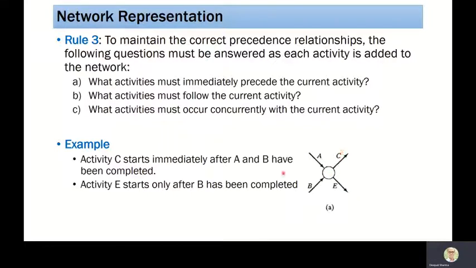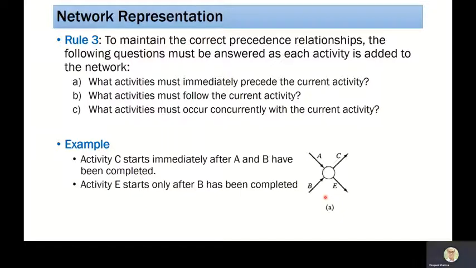So this is correct. But the second condition says that activity E starts only after B has been completed. Now look at A and B. Now look at E. So B is finished, so C can start. Now the question is whether this particular network representation is correct or not.